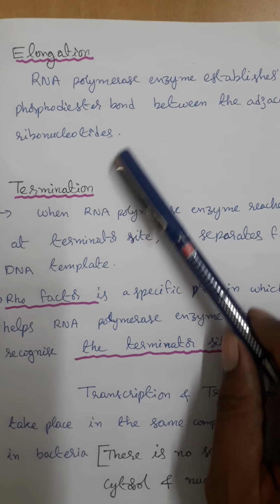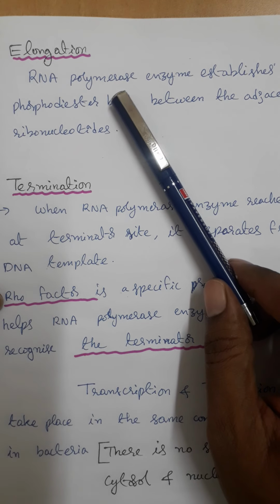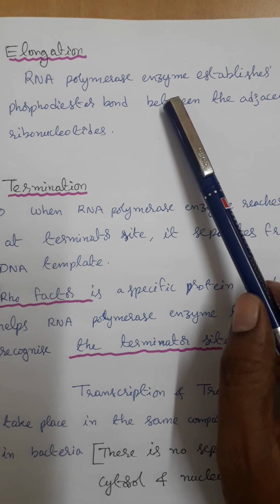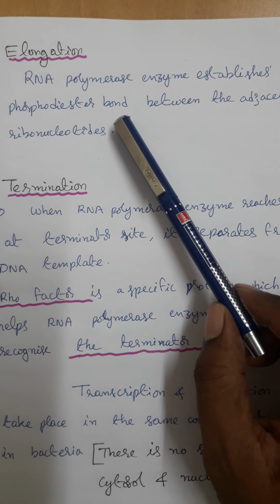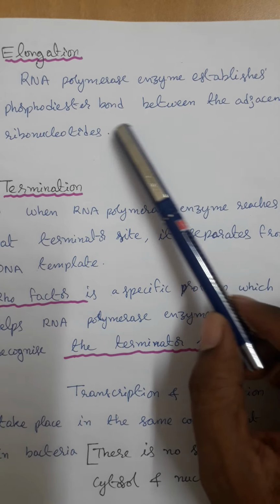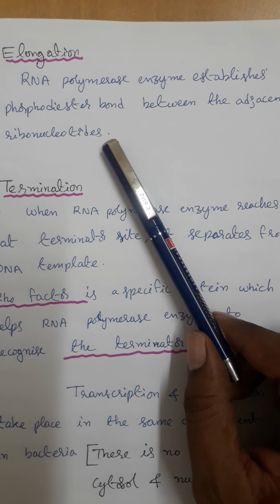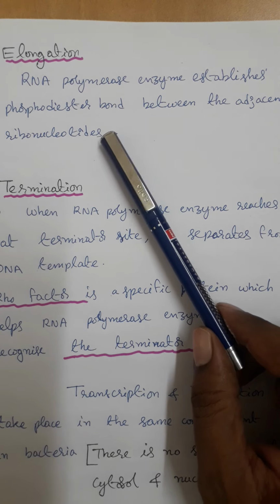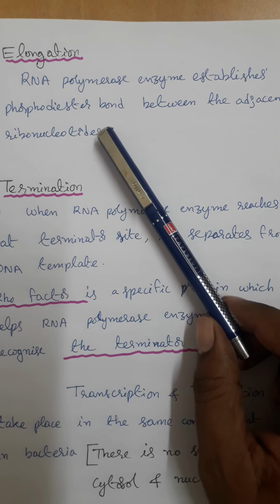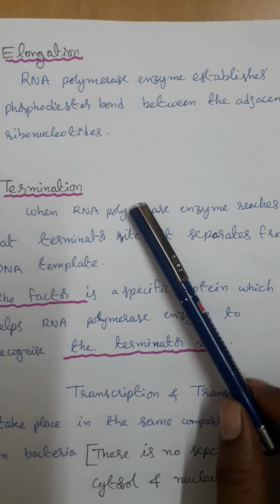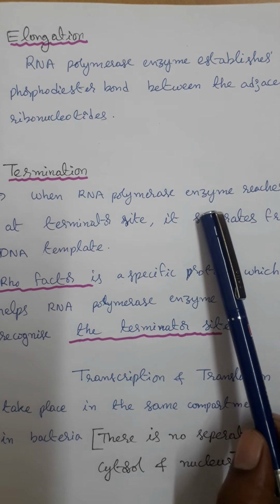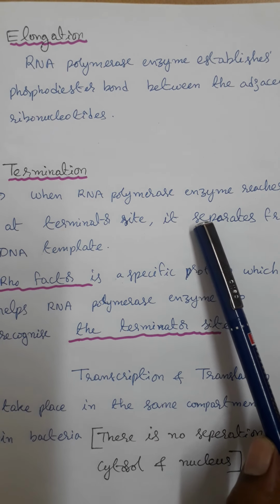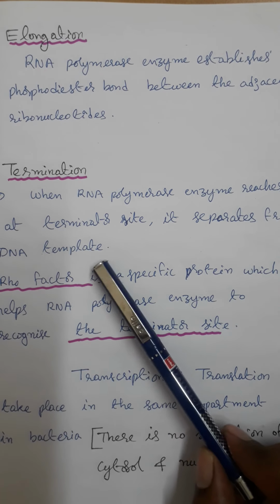What is the second major step in the transcription process? Elongation. RNA polymerase enzyme establishes phosphodiester bonds between adjacent ribonucleotides, and then the length of the RNA is increased. This event takes place in elongation. Whereas in termination, when RNA polymerase enzyme reaches a terminator site, it separates from the DNA template.